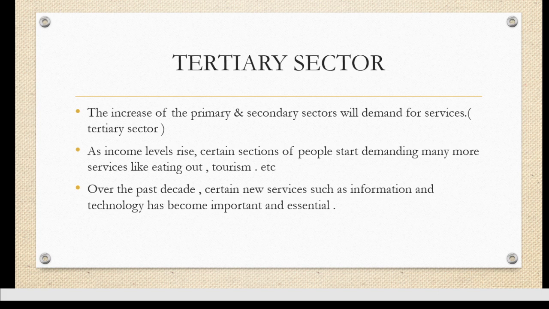Not only this, if you study the last few decades, even services such as information technology have started playing an important role. They are very important because technology has been rising rapidly, and due to this rise in technology, the tertiary sector has been increasing. That means it's a positive indicator that in our country, India, the tertiary sector has been increasing rapidly, where the maximum people are now engaged or employed in the tertiary sector.